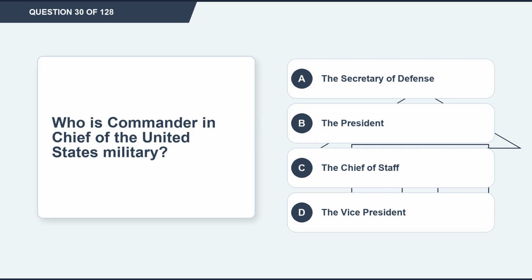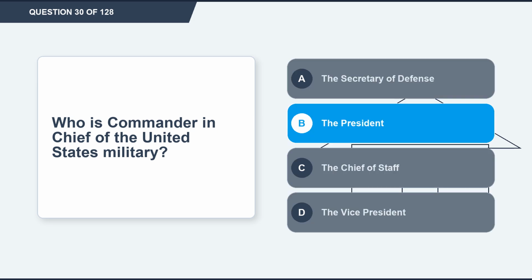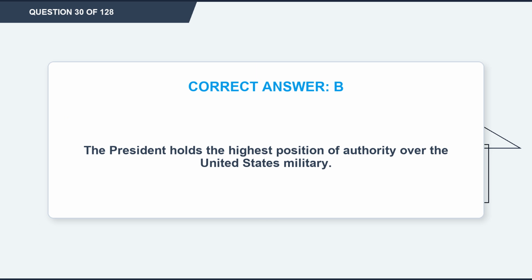Option A, the Secretary of Defense. Option B, the President. Option C, the Chief of Staff. Option D, the Vice President. The correct answer is option B, the President. Explanation: the President holds the highest position of authority over the United States military.